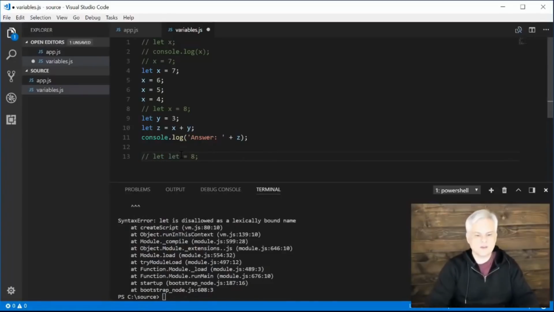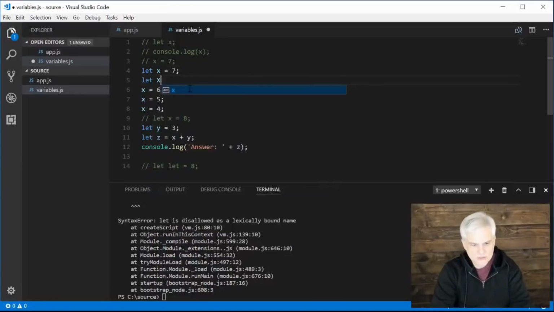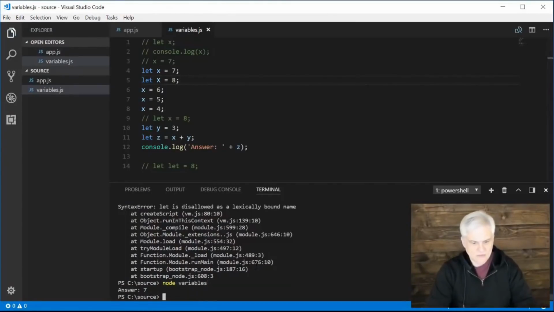Oh yeah, there's one other rule, and that is that variable names, identifiers, are case sensitive. So we could do this, and it would be a perfectly acceptable application. These are two different variables, uppercase x and lowercase x.